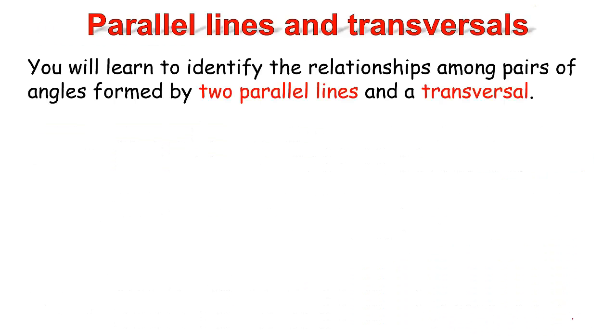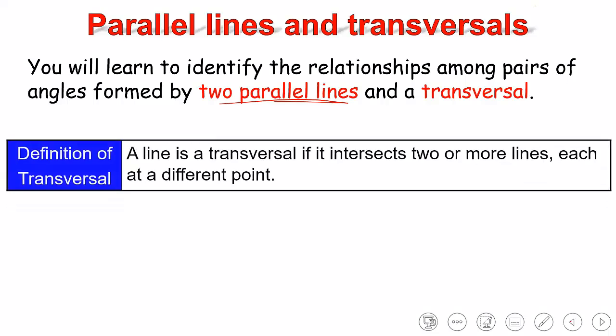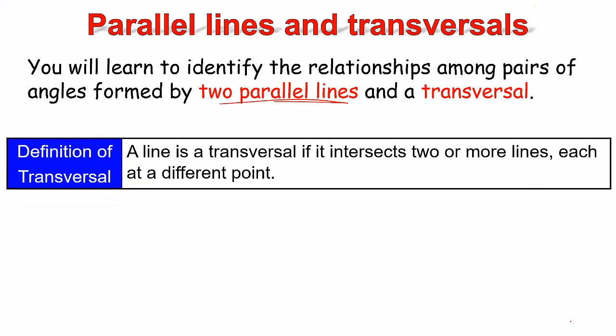We will learn to identify the relationship among pairs of angles formed by two parallel lines. So we will see how angles are formed between two parallel lines and a transversal. What is the meaning of a transversal? A line is a transversal if it intersects two or more lines, each at different points. So I can say that a line is a transversal when it cuts parallel lines or any lines and intersects them at different points.